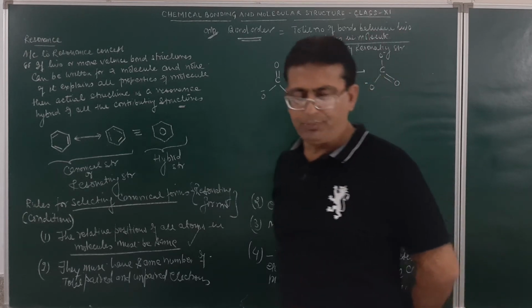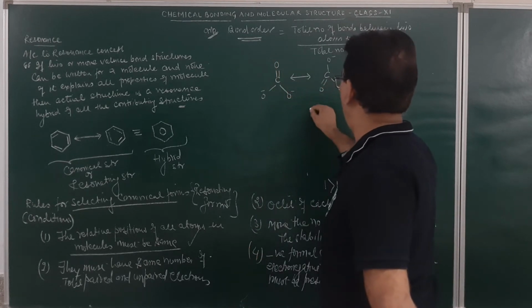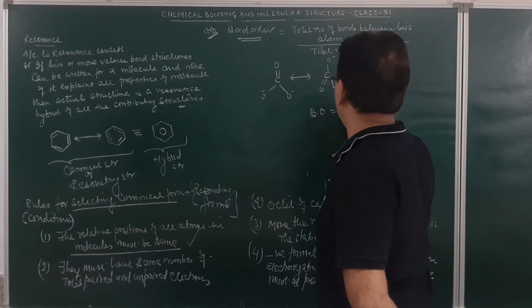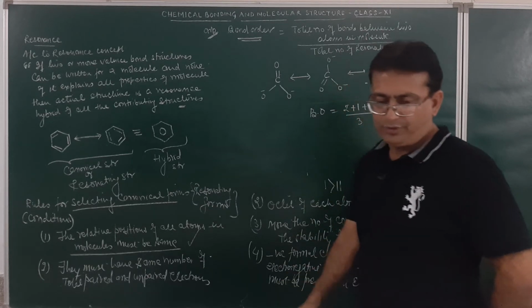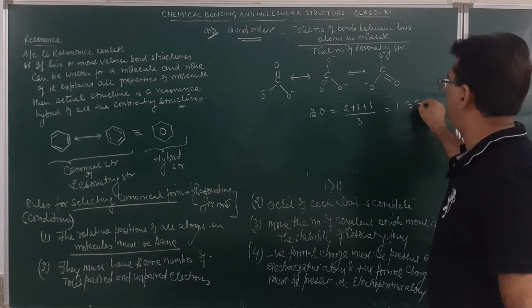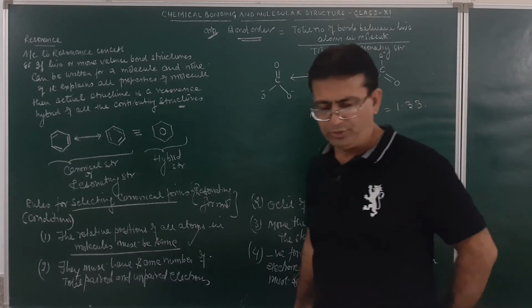If I find out the bond order in this case, how many bonds? 2, 1, and 1, so this will be 2 plus 1 plus 1 divided by how many resonating structures? 3. So bond order in this case will come out to be equal to 1.33. This is how we may find out the bond order.